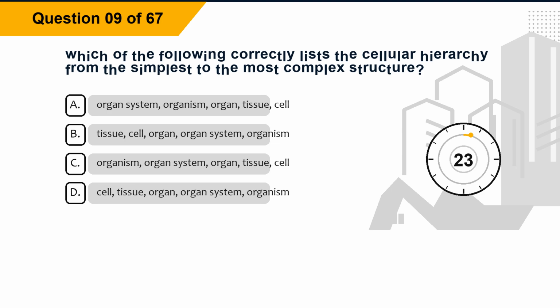Question 9. Which of the following correctly lists the cellular hierarchy from the simplest to the most complex structure? Option A, organ system, organism, organ, tissue, cell. Option B, tissue, cell, organ, organ system, organism. Option C, organism, organ system, organ, tissue, cell. Option D, cell, tissue, organ, organ system, organism.